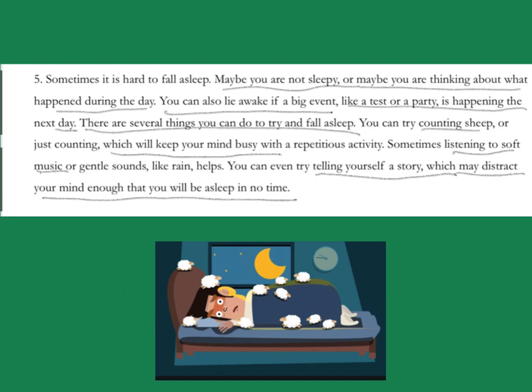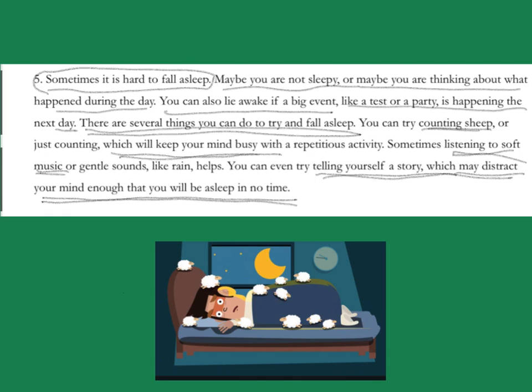Next step is to think about what the paragraph is mostly about. Now, it is about falling asleep, but sometimes it's hard to fall asleep. Would that be the topic sentence? Does everything talk about times when it is hard to fall asleep? Maybe a little bit at the beginning it did, but then it kind of changed over a little bit to there are several things you can do to try and fall asleep. And then it gives you all these examples of things that you could try if you're having a hard time getting to sleep.